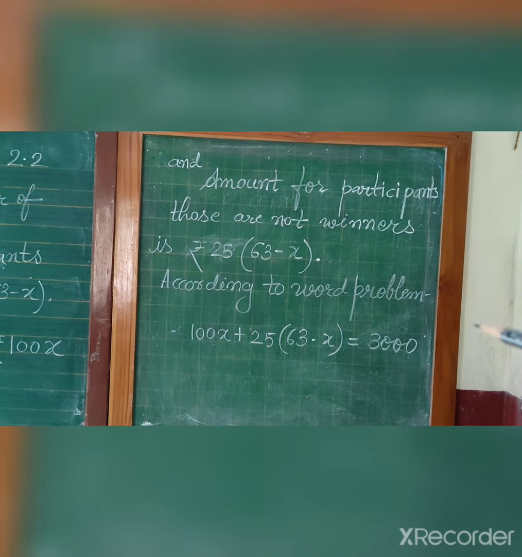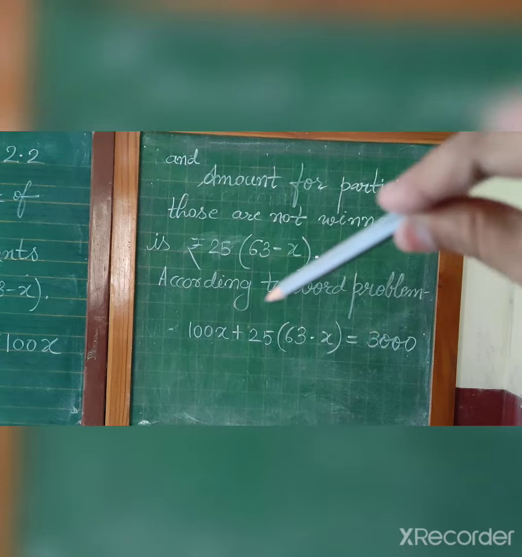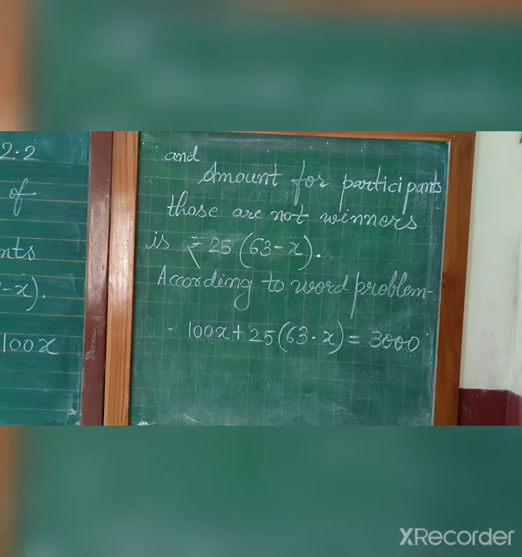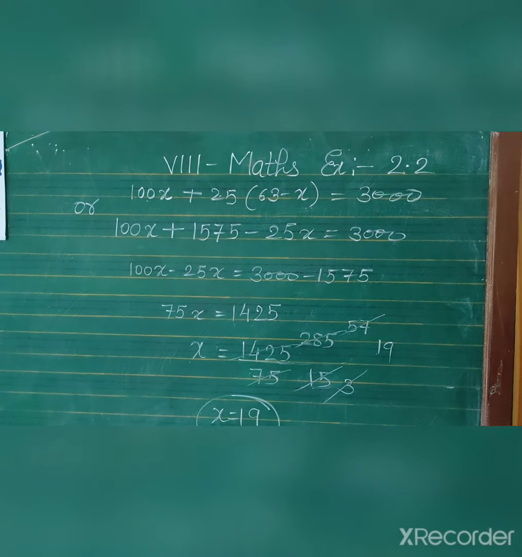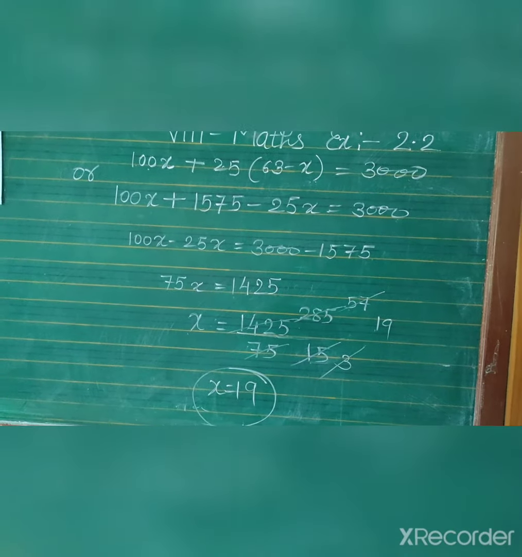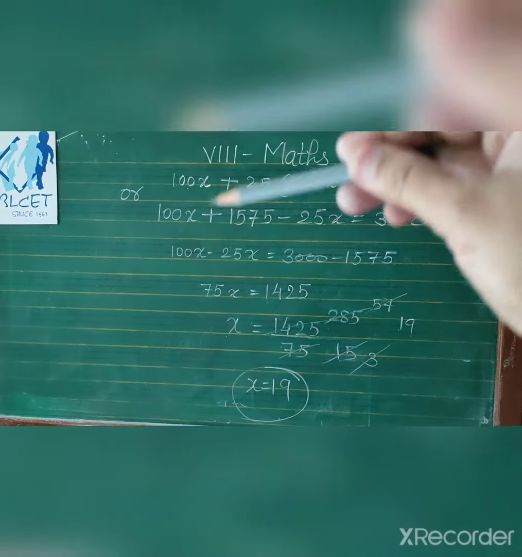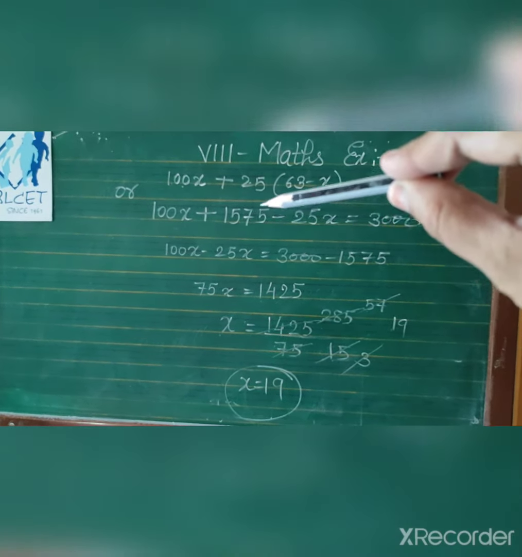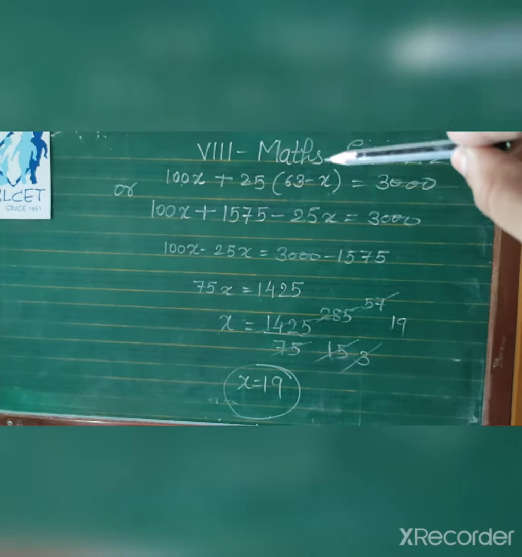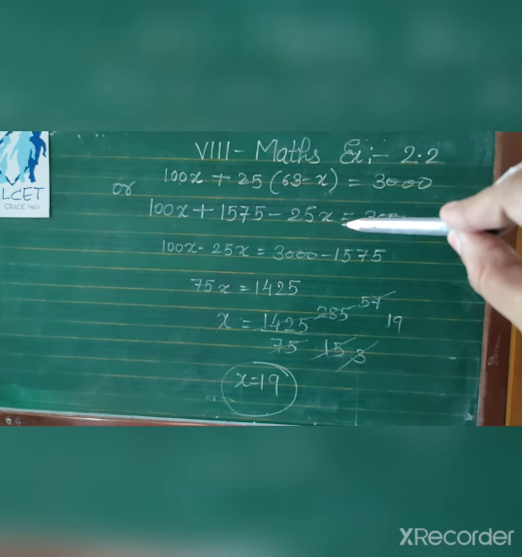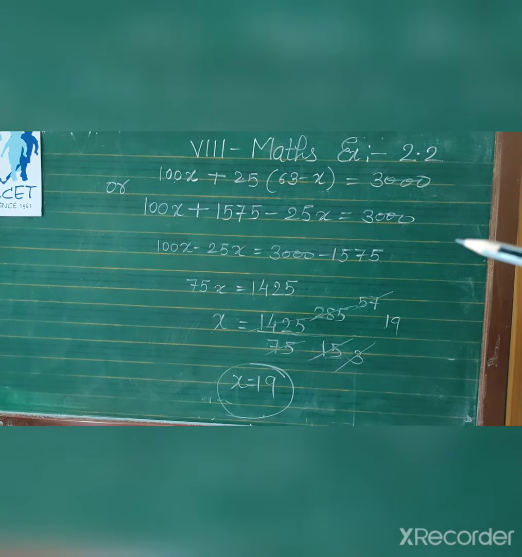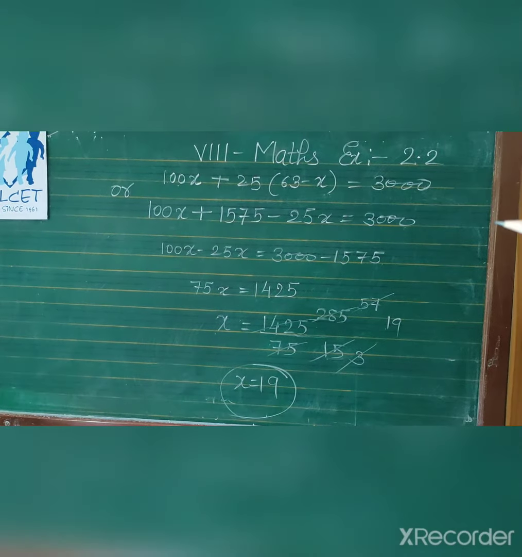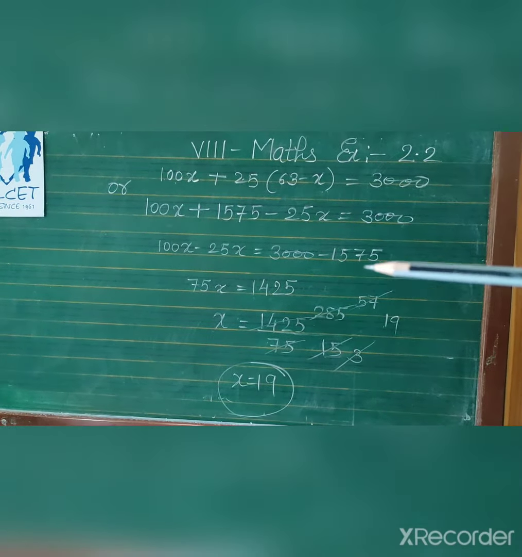Now according to the word problem, when we add these two amounts, we will get rupees 3000. Now you can see the equation is 100x plus 25 in the bracket 63 minus x is equal to 3000. 100x as it is, 25 into 63 you will get 1575, and minus 25 into x is minus 25x, equal to 3000. 100x minus 25x equal to 3000 minus 1575.